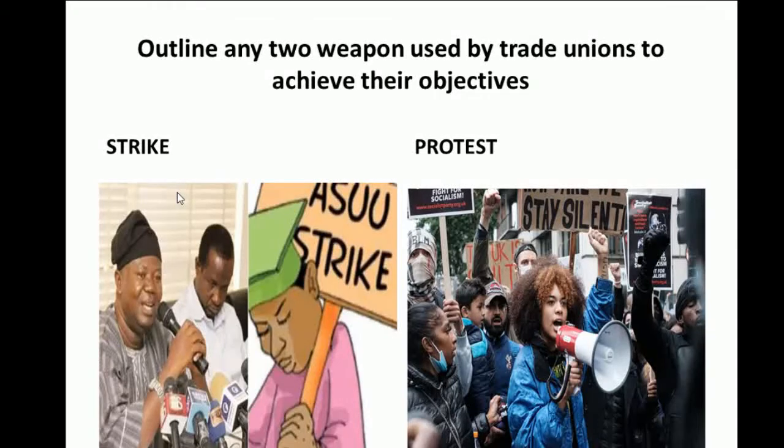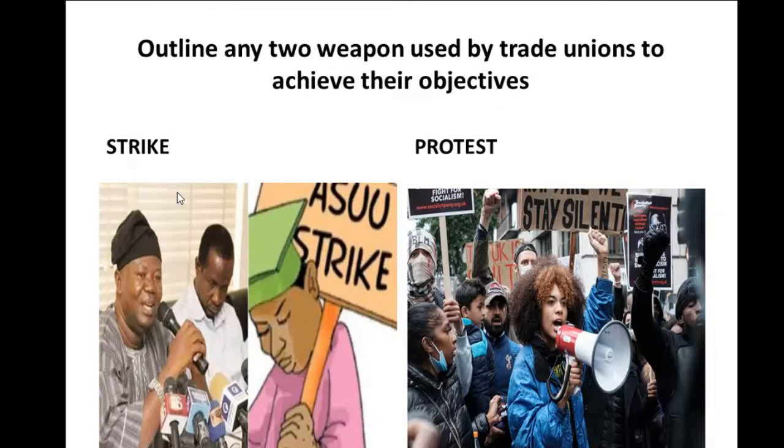Now, strike is more like the last resort of what they use. How? Because by the time they've gone through protest and probably collective bargaining, the next thing they think of when their demands are not being met is to go on strike.